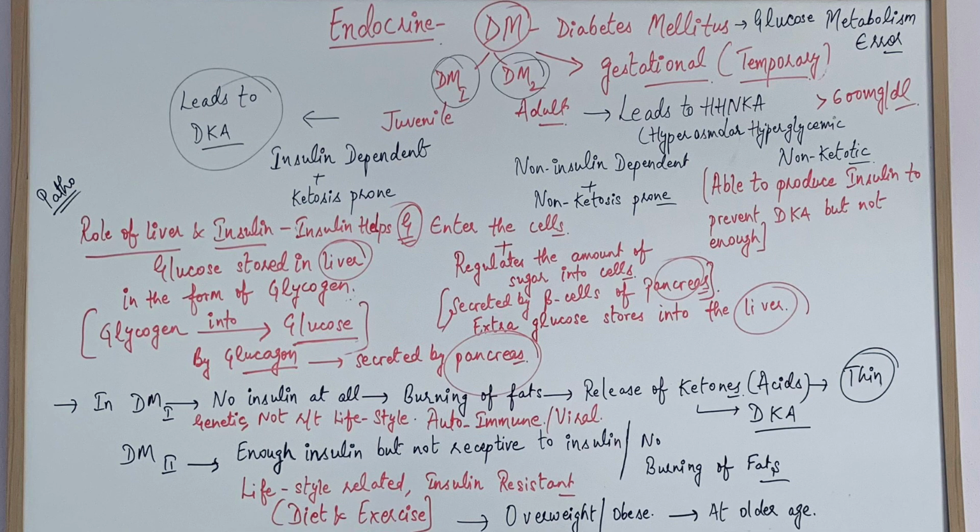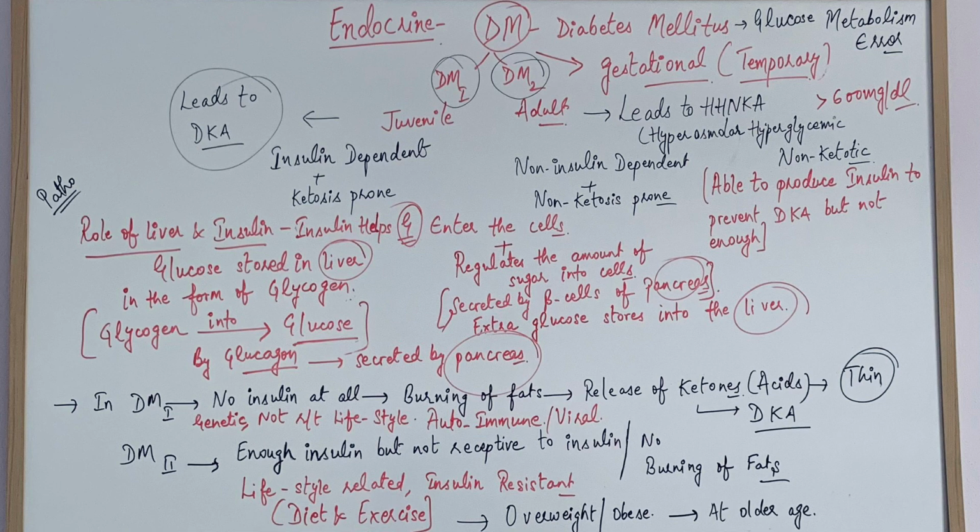And in type 2, because there is some insulin in the body which is able to prevent ketoacidosis, but it cannot prevent hyperglycemia, so it can lead to HHNK, that is hyperosmolar hyperglycemic non-ketotic syndrome or non-ketotic acidosis. Okay, and further we will discuss diabetes type 1 and type 2.